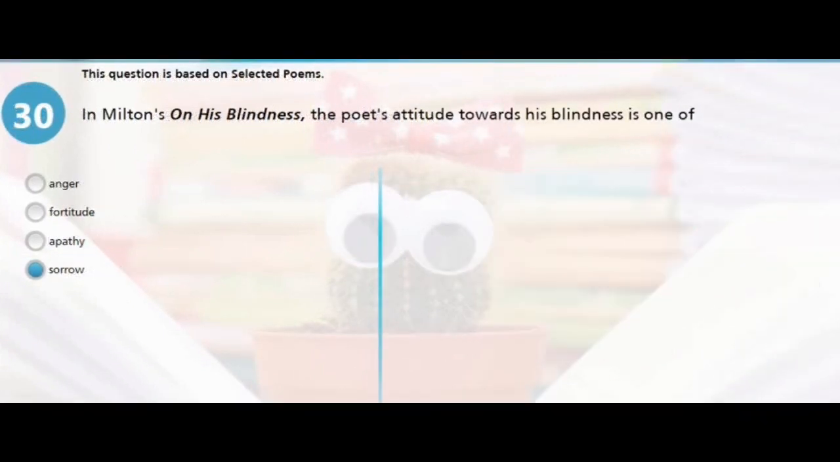Okay, question 30, still on selected poems. In Milton's On His Blindness, the poet's attitude towards his blindness is one of A, anger, B, fortitude, C, apathy, D, sorrow. I want you to know that long suffering is what fortitude is all about. So the right answer is B.